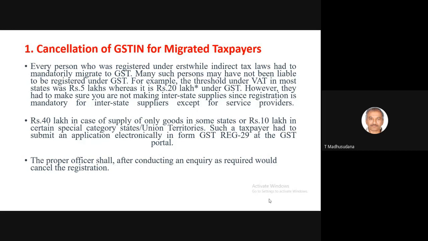Many such persons may have not been liable to be registered under GST. For example, the threshold under VAT in most states was rupees 5 lakhs, whereas it is 20 lakhs in case of GST. However, they have to make sure that you are not making it interstate compliant, since registration is mandatory for interstate suppliers except for service.